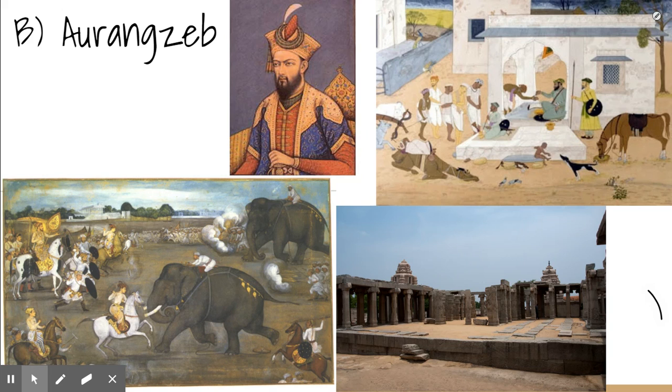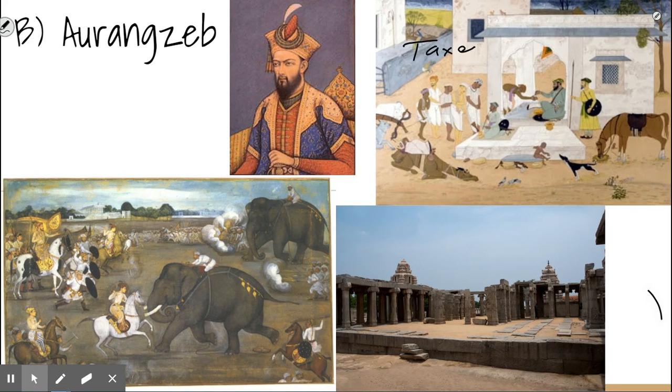Aurangzeb had to reinstate the taxes. So he's going to put back in the jizya and raise taxes, which led to multiple revolts amongst specifically Hindu princes tired of Mughal rule and upset that the taxes were brought back. He then crushed those revolts and destroyed a number of Hindu temples, which in turn led to more revolts, which he had to then raise taxes to crush, which then led to more revolts. And so Aurangzeb was dealt a very difficult hand, but he had to deal with more or less constant revolts and was seen as prejudiced against Hindus because, again, he raised their taxes without taxing his Muslim subjects.